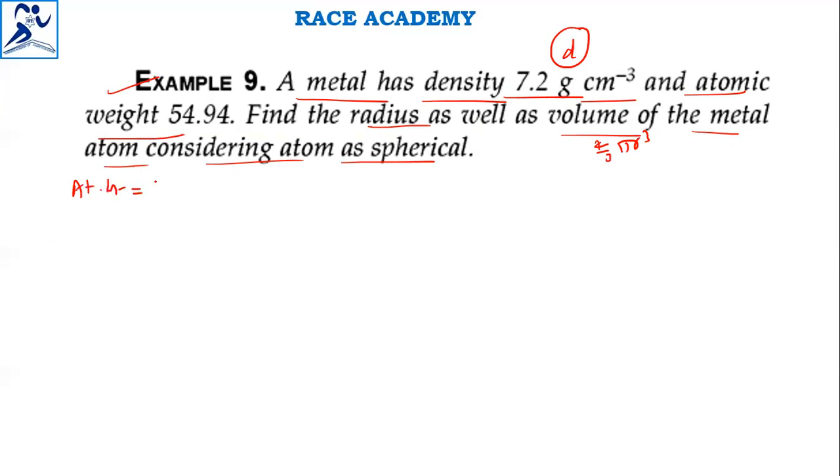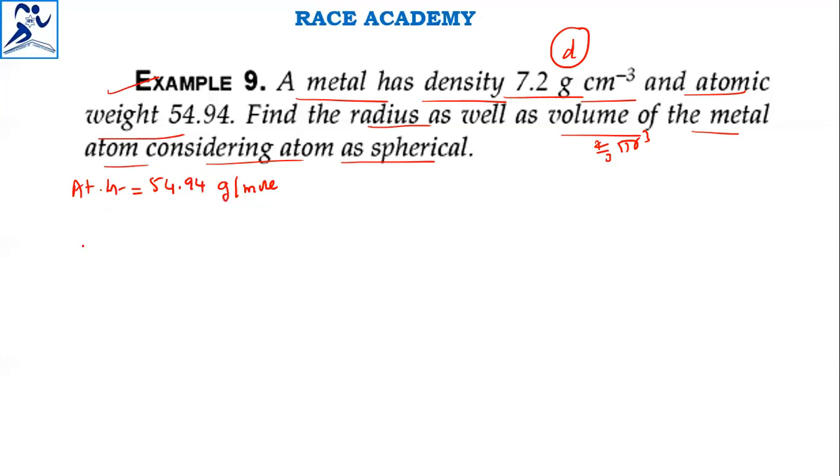Atomic weight given is 54.94. Okay, metal atomic weight. It's grams per mole, indicating that the mass is 54.94 grams for Avogadro number of atoms.